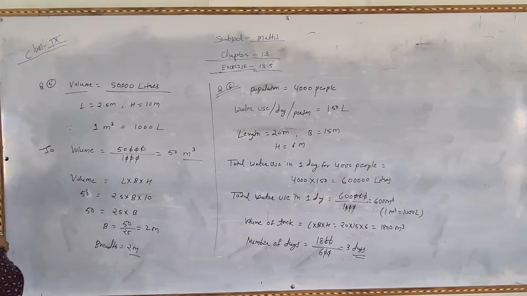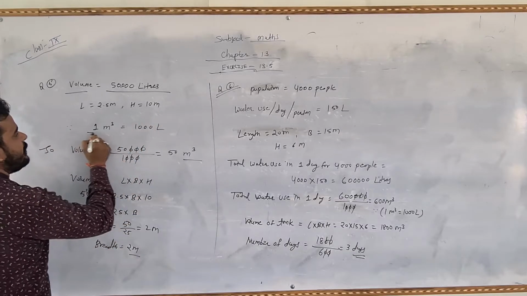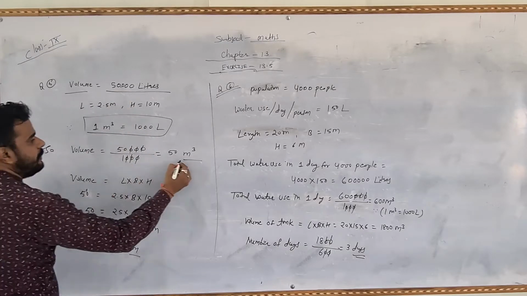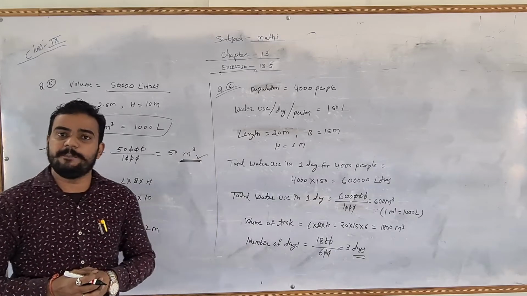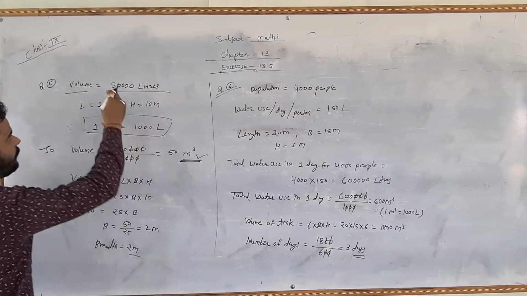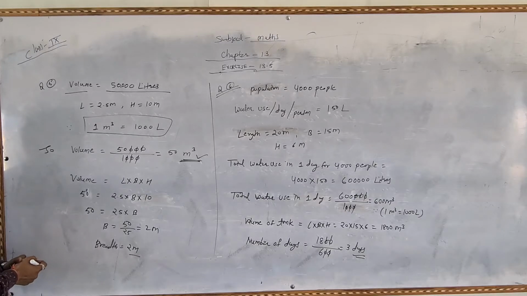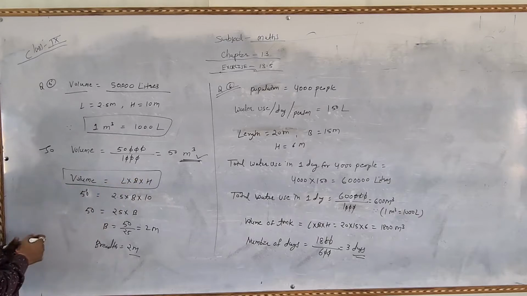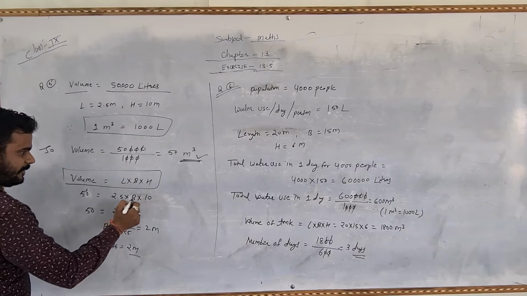So first we have to change this liter into meter cube. As you know, 1 meter cube equals कितना होता है, 1000 liter. So 50,000 upon 1000, then 50 meter cube is our volume. First of all, we have to change the volume into meter cube, because the length and the height are given in meter. That's why we divide 50,000 by 1000. Then we will get 50 meter cube as the volume of the tank. Okay. So now the volume of the cuboid, as you know, is length multiply breadth multiply height. The volume is given 50, length is 2.5, breadth is not given, height is 10.